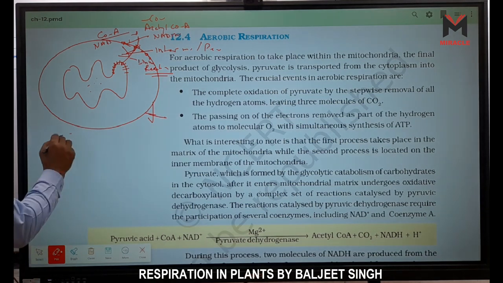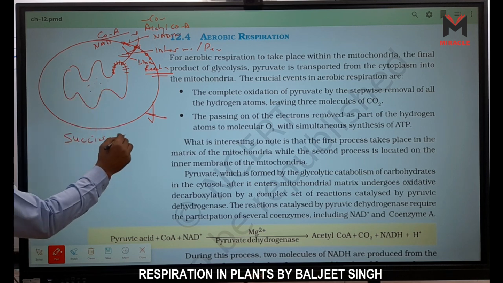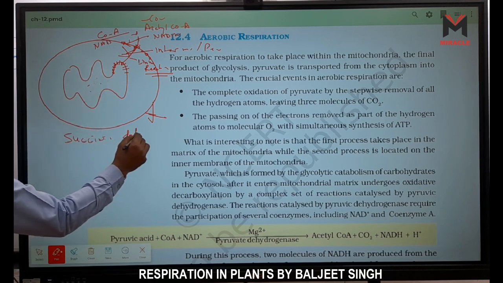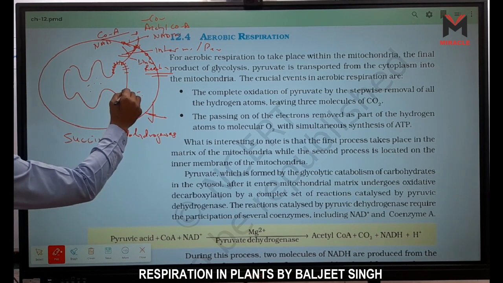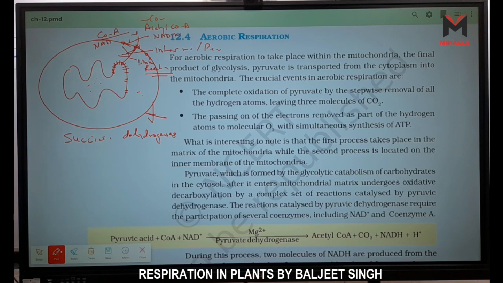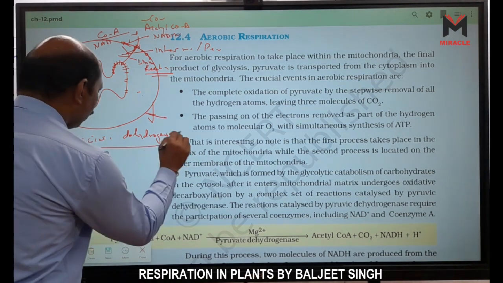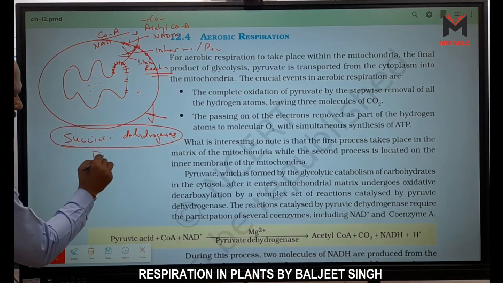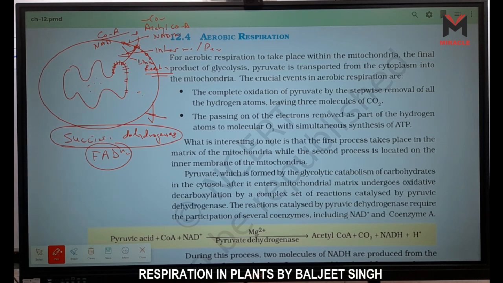Succinic dehydrogenase is not present in the mitochondrial matrix. It is present only in the inner membrane, right? And this succinic dehydrogenase is responsible for transportation of FADH2, right?